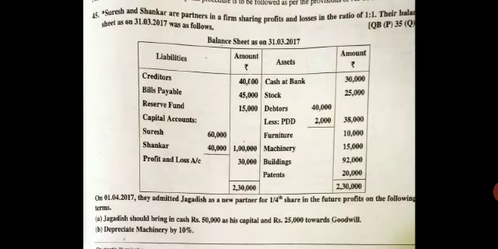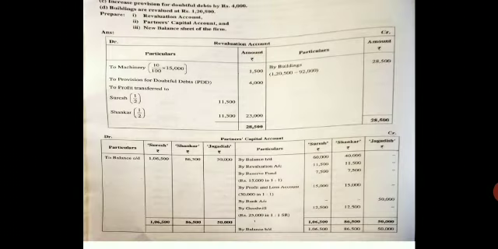They have given you the profit and loss account, that is 30,000. Come to your partners' capital credit, write profit and loss account, and they have told you the ratio is 1:1. It should be distributed equally. That will be 15,000 and 15,000, and in Jagdish put a dash.